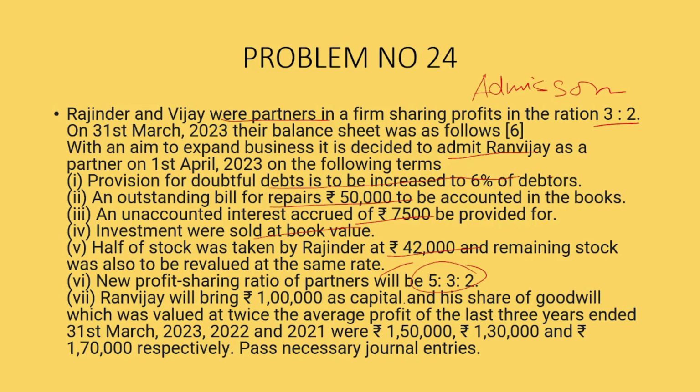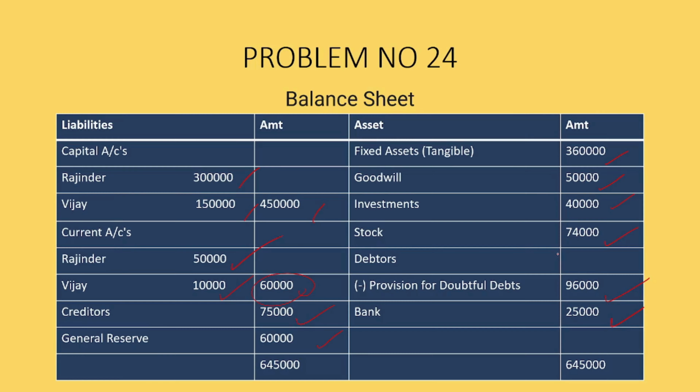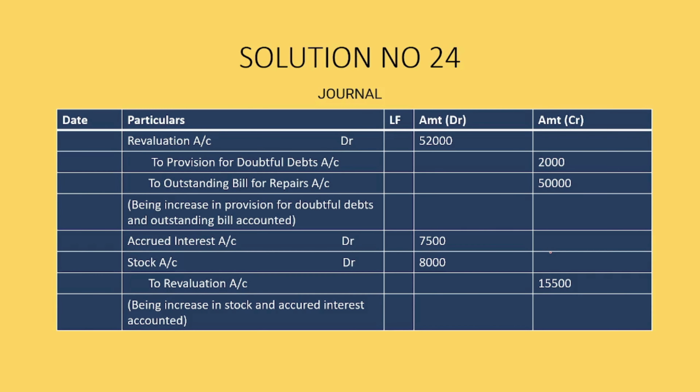Ranvijay will bring 1 lakh as capital and his share of goodwill was valued at twice the average profit of the last 3 years ended March 31st, 2023, 22, 21, which are 1,50,000, 1,30,000 and 1,70,000. So these are the amounts that are given over here. Pass the necessary journal entries. So let's start doing the sum.